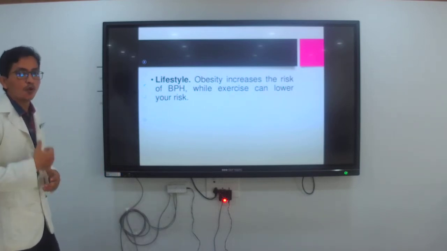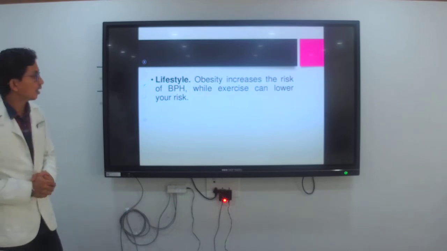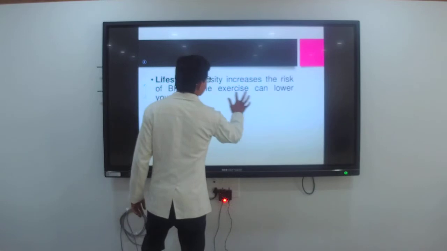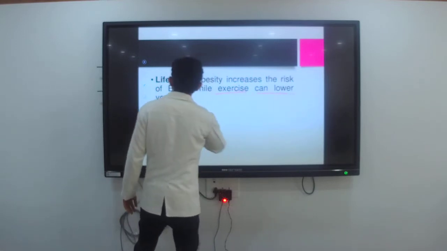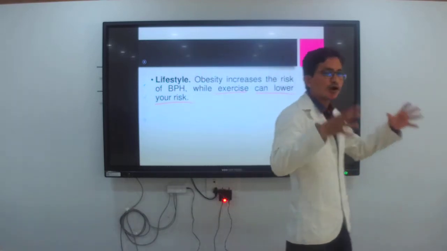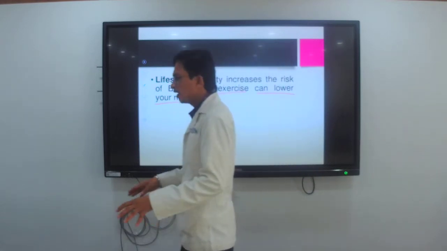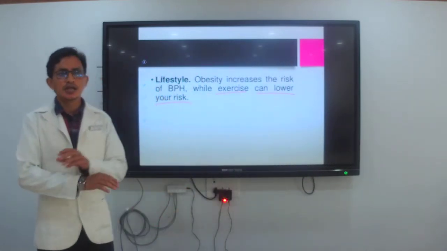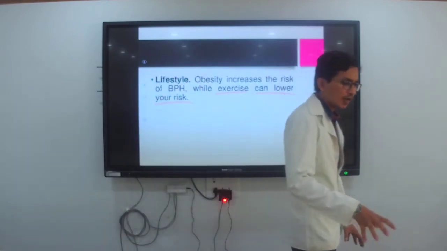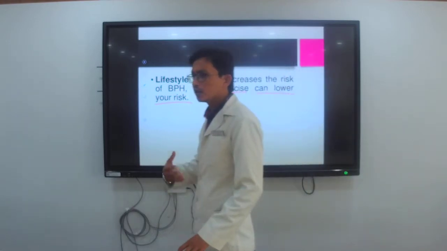Because of the obesity and the high weight, they are having BPH. For that purpose, we are going to do exercise, which can lower your risk. If you are sitting in one place, doing the same activity in your daily routine, and you do not do any exercise, because of that you may increase your obesity and the weight in your body.